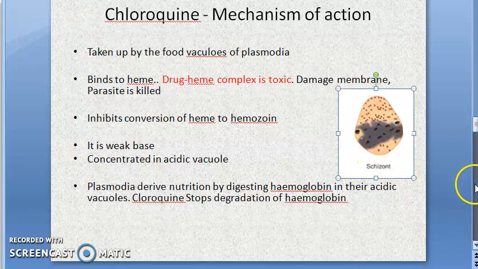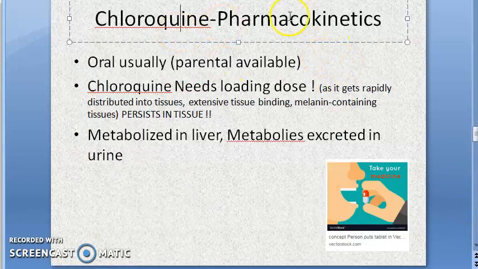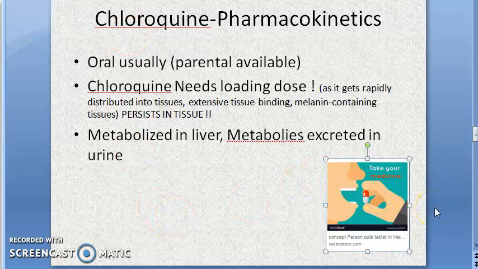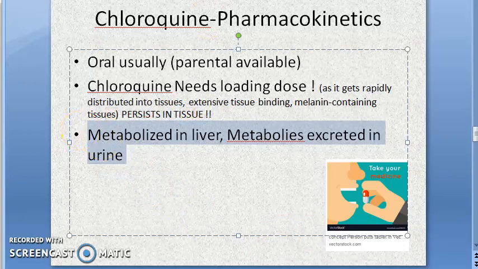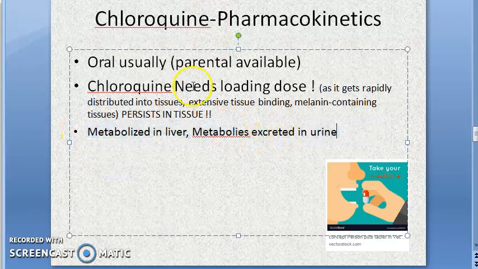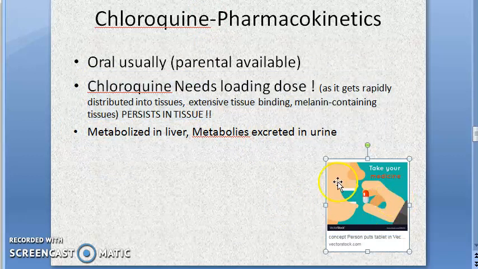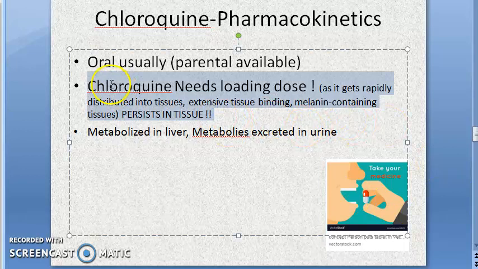Shall we move on, guys? Pharmacokinetics of chloroquine. Chloroquine can be given orally, and even parenterally it is available. Metabolized in liver, metabolites excreted in urine, nothing different. The only special thing here is it needs a loading dose. The first dose that you give will usually be double, 600 mg, then subsequently 300 mg. Now why does it need a loading dose? Can you explain that?